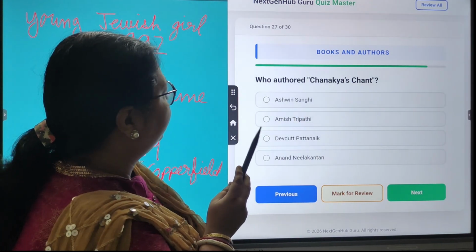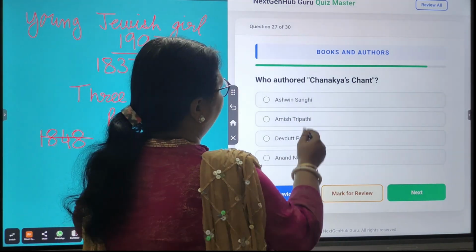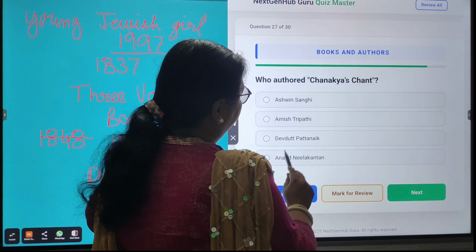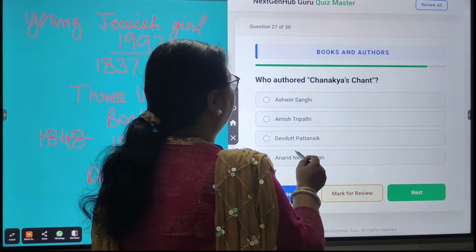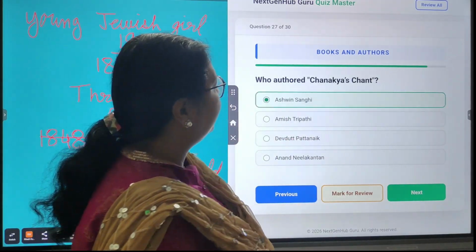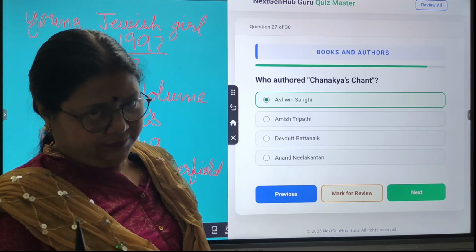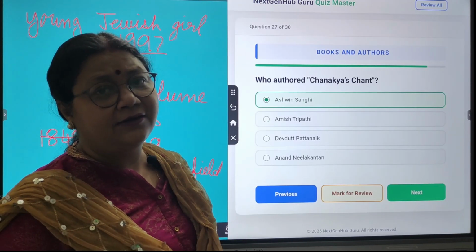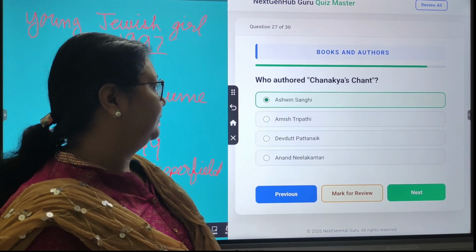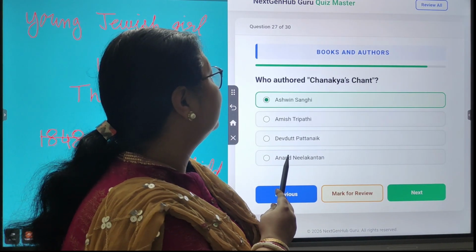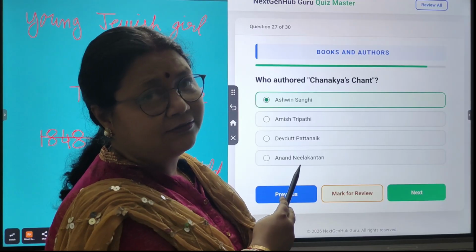Who authored Chanakya's Chant? The options are Ashwin Sanghi, Amish Tripathi, Devdutt Pattanaik, Anand Neelakantan. So the correct answer is Ashwin Sanghi. And Chanakya, as you all know, was the financial advisor of Chandragupta Maurya. And he wrote a very famous book, Arthashastra.